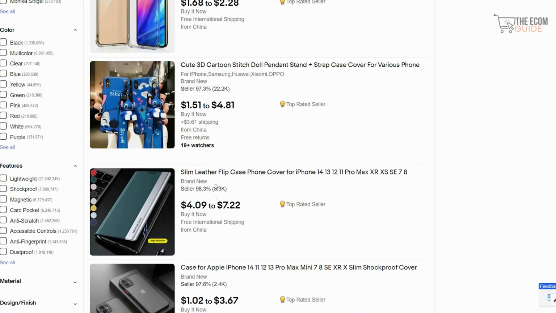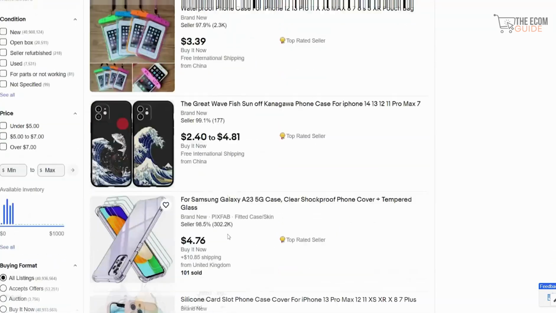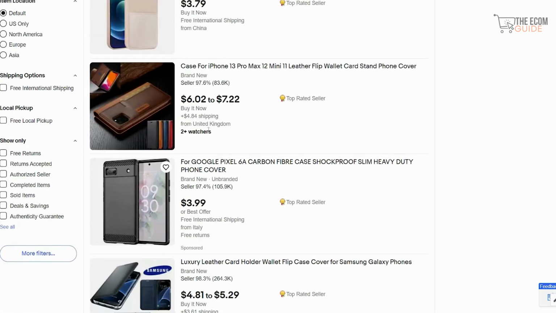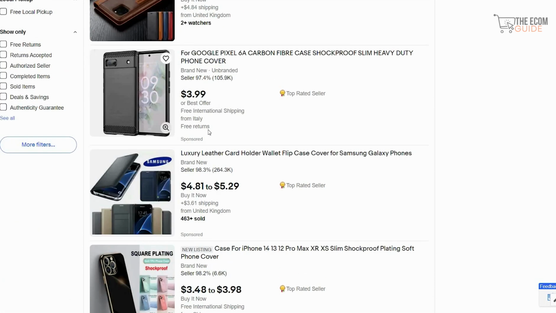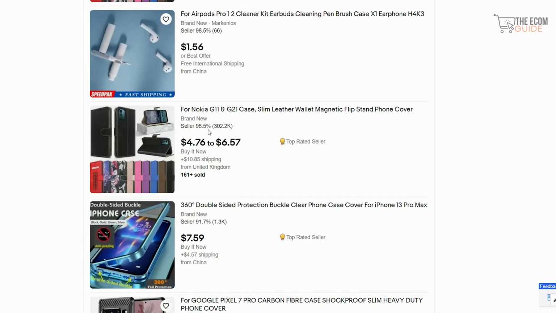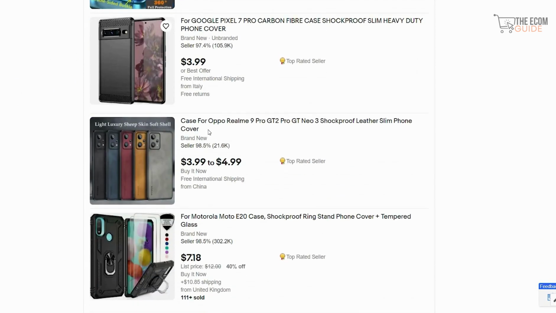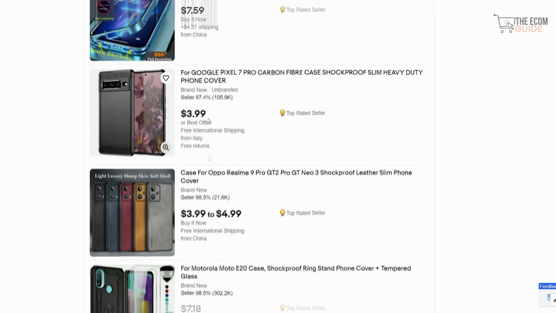And you can look at the price. The price for this particular item is $4 to $7. You can buy it right now with free shipping, and this is from China. If you scroll down, you'll be able to see all the different elements that are available. This individual is selling it from the UK. This individual is selling it from Italy. And obviously you can get the one that best works for you. And guys, at the end of the day, this is the main element that you need to understand: you have to select the right product.